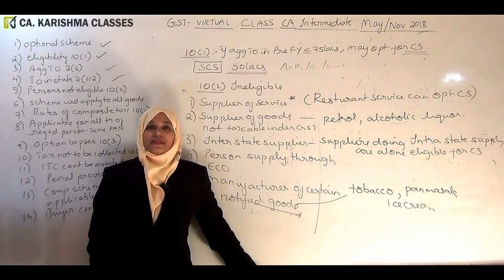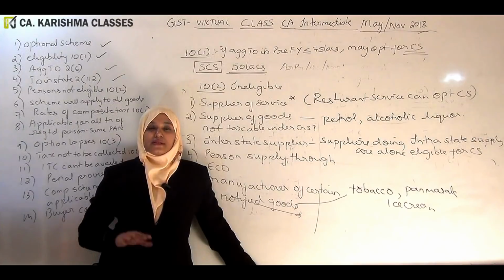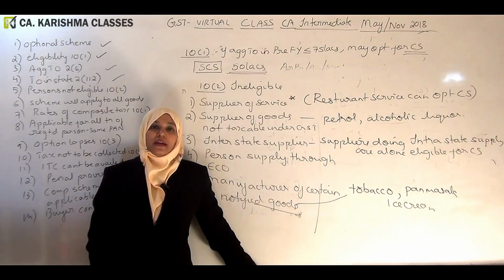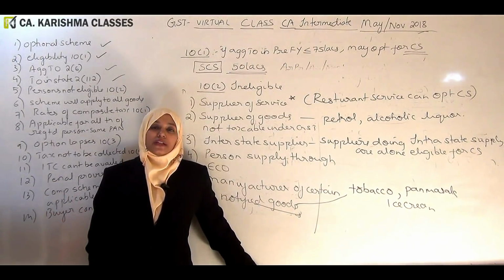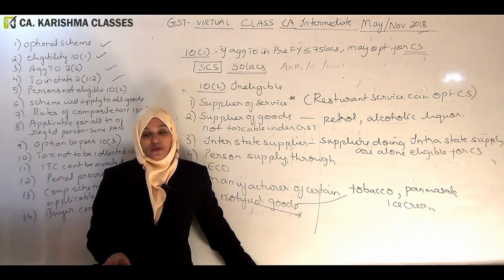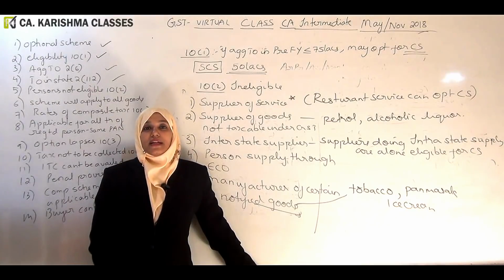Ice cream is always in demand. Right from small to big, everybody is eating ice cream. The government cannot afford to lose revenue there. Why will they take a small rate of tax? They want a big rate of tax, the regular rate of tax, on such goods. So every point has a reason, my dear students. If you remember the reason, it's very easy to remember the scheme as well.